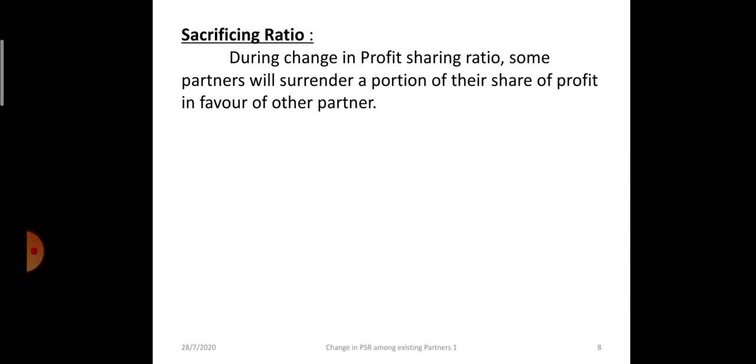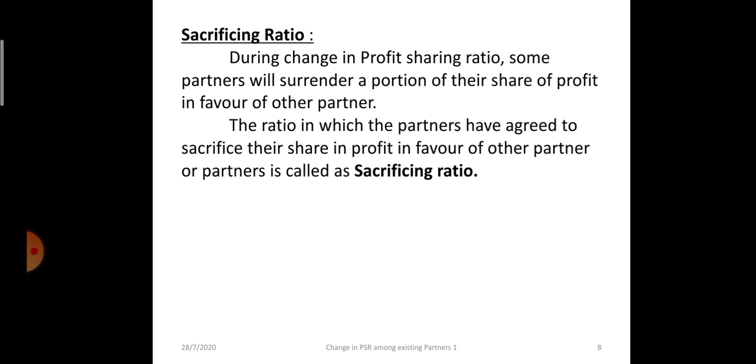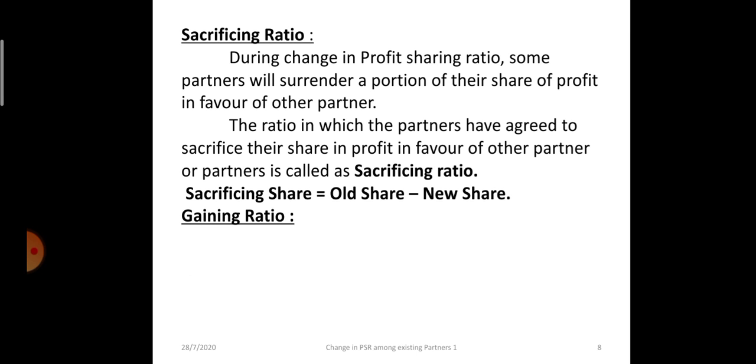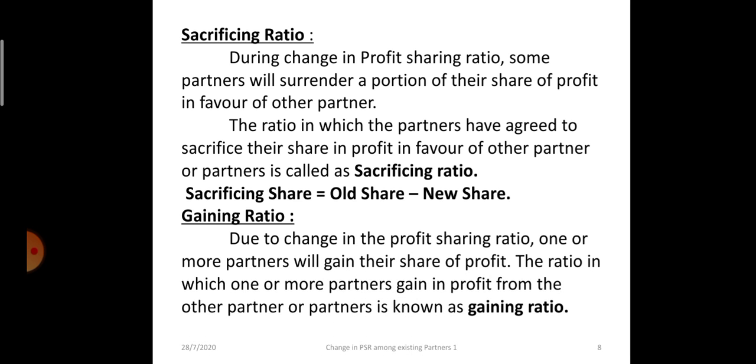How to calculate the sacrificing ratio? The formula is old share minus new share. We don't write old ratio minus new ratio, it's old share minus new share. Gaining ratio is new share minus old share. This is important, the bold letters. Sacrificing ratio is equal to old share minus new share, and gaining ratio is new share minus old share.